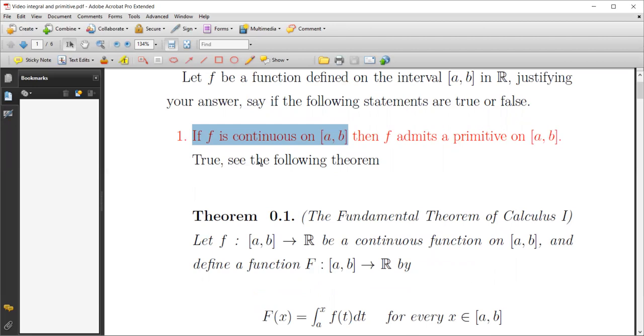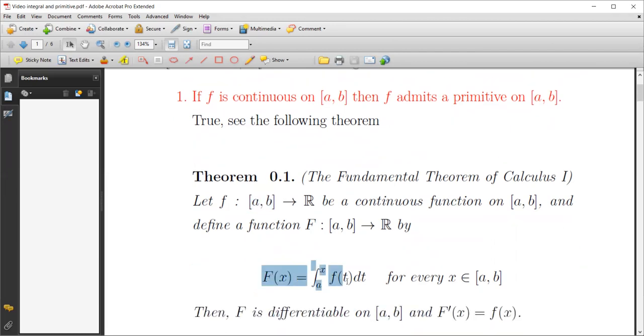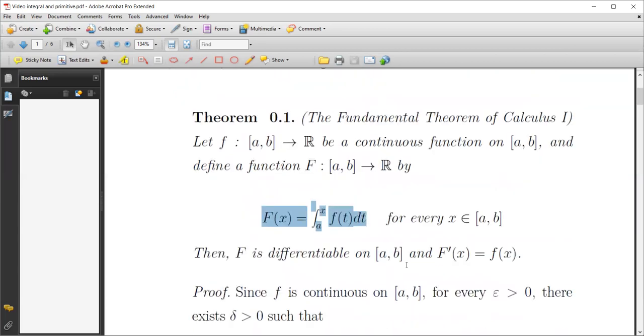The fundamental theorem of calculus says that if we have a function which is continuous on a closed and bounded interval, this is mandatory, necessary, so we define this function, then this function, which is the primitive, is differentiable on [a, b], and the derivative of capital F is exactly the continuous f.